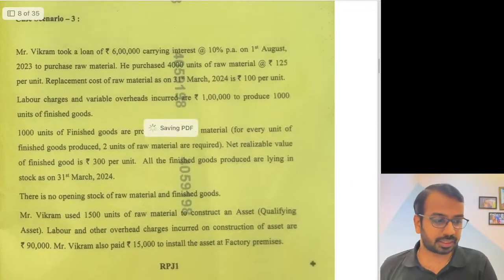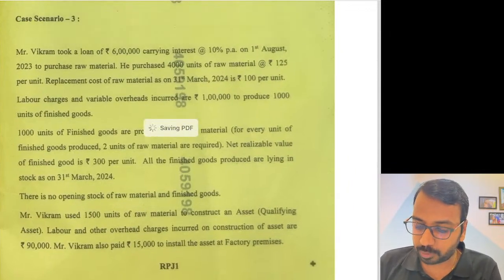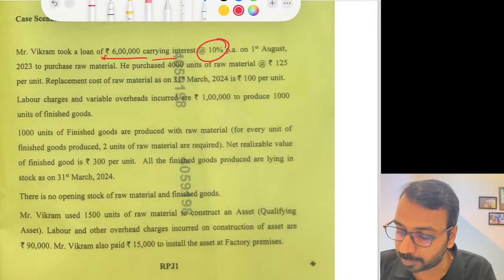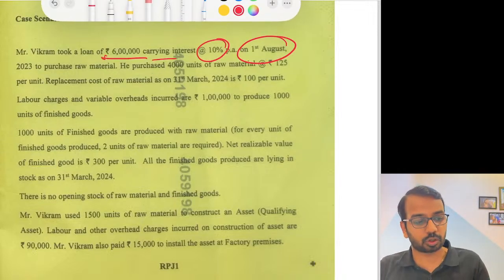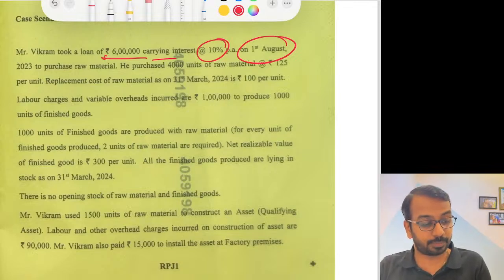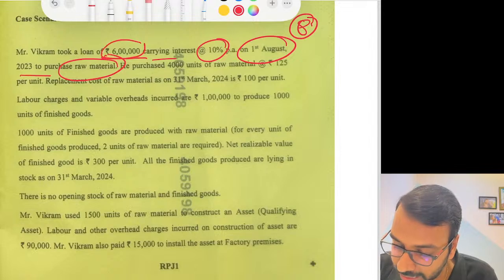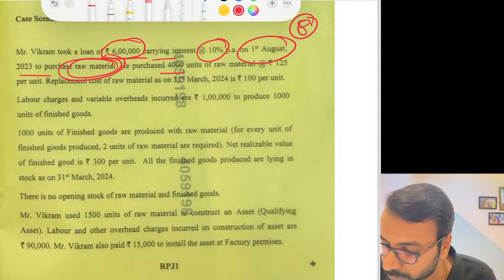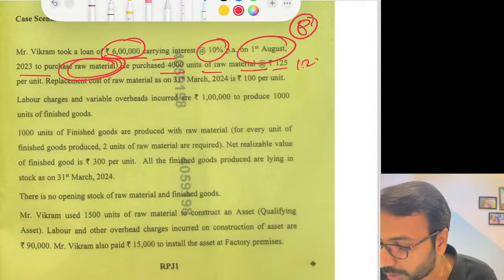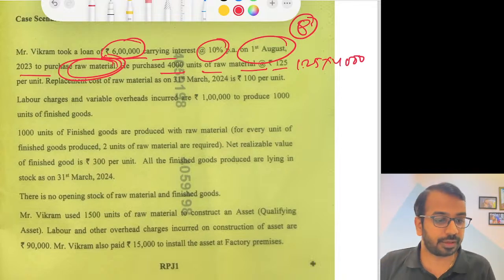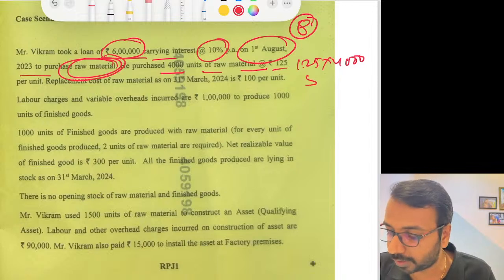Then this is a very interesting question. Vikram took a loan of 6 lakhs carrying interest of 10% on 1st of August. So August, September, October, November, December, January, February, March: 8 months. To purchase raw material. He purchased 4,000 units of raw material at 125. So 125 into 4,000, how much will I get? I'll get 5 lakhs.